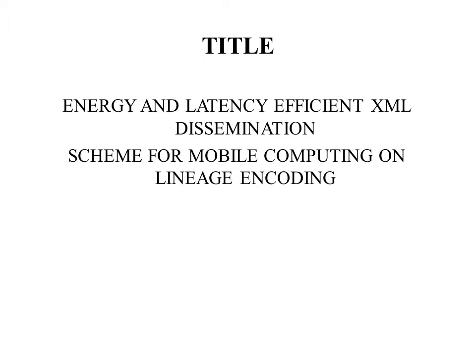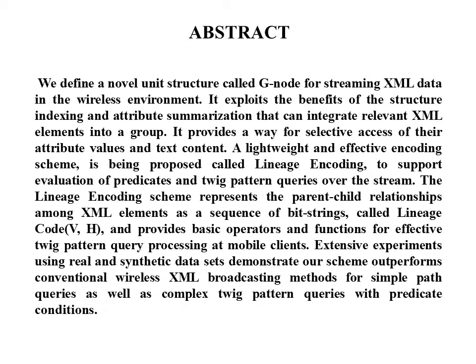My project title is Energy and Latency Efficient XML Dissemination Scheme for Mobile Computing on Lineage Encoding. Abstract. Here we are going to define a novel unit structure called Gnode for streaming XML data in the wireless environment. It exploits the benefit of structure indexing and attribute summarization that can integrate relevant XML elements into a group. It provides a way for selective access of their attribute value and text content.